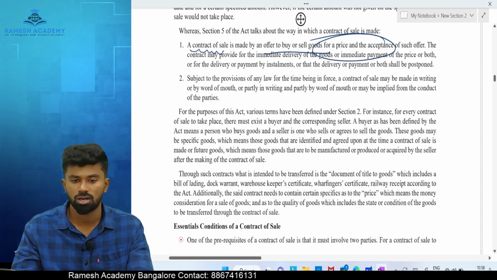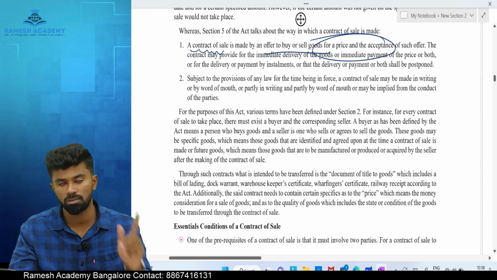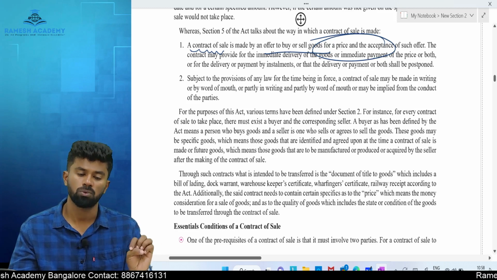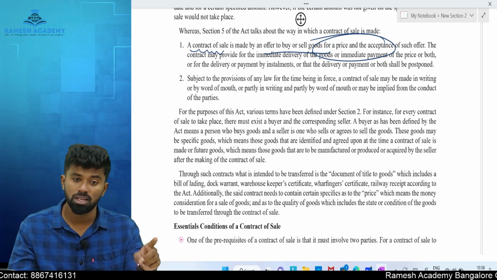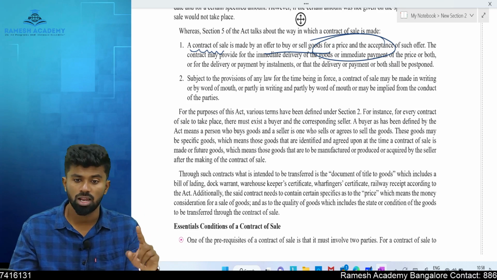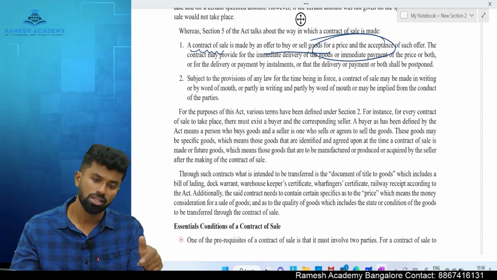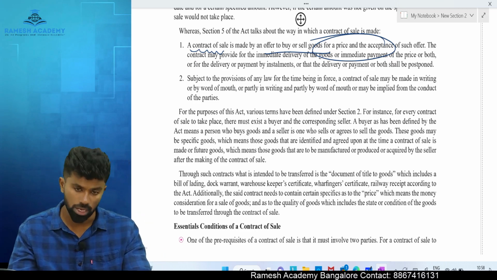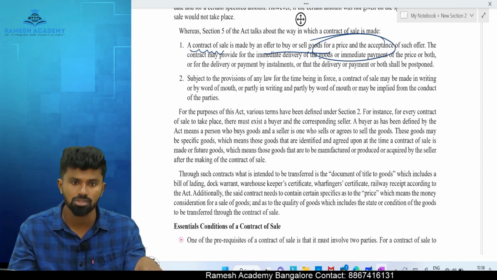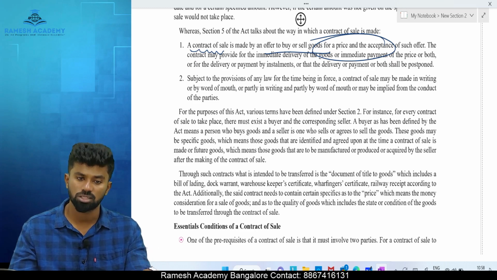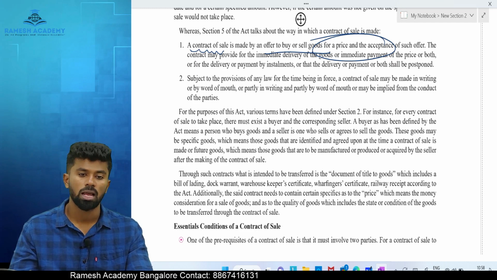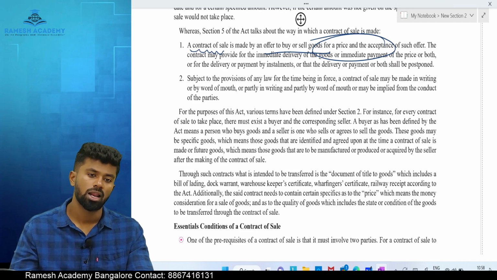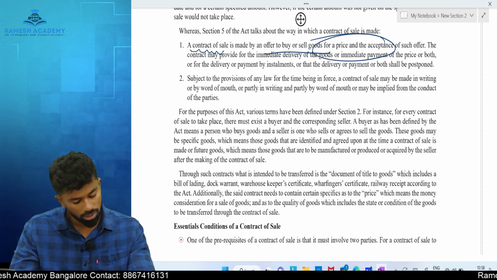That is how the contract of sale is made. Section number 5. Remember this. Section number 5 provides how the contract of sale is made. A contract of sale is made when one person offers to sell or offers to buy, and the other person accepts to buy or accepts to sell. And this contract of sale may be subject to immediate payment or immediate delivery, or both can happen concurrently, or it can happen on what basis? Installment basis.